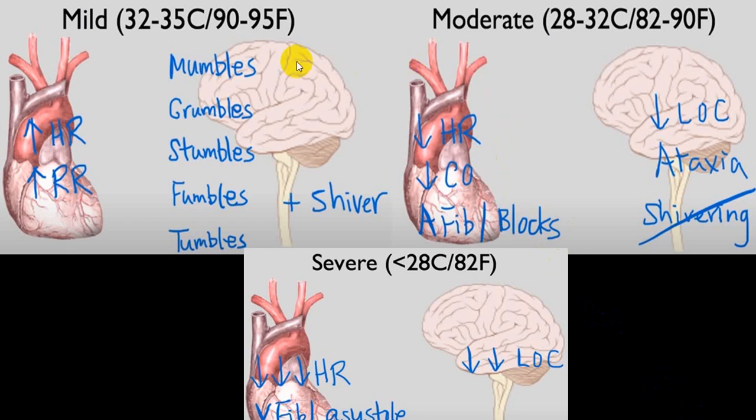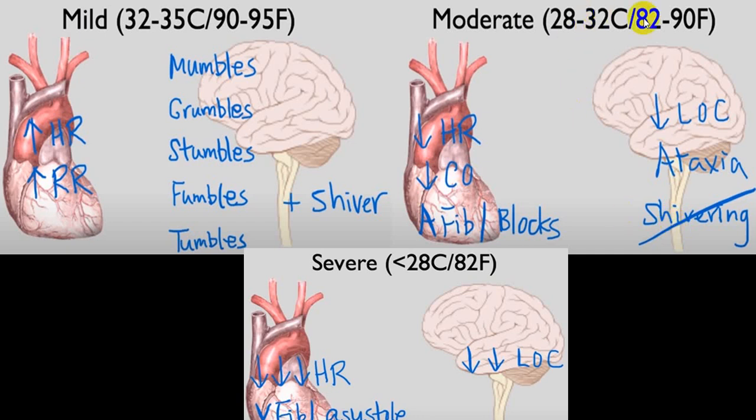So there is another way to explain. In a mild variety, there is tachycardia, tachypnea. So they say mumbles, grumbles, stumbles, fumbles, tumbles, plus shivering. That is very characteristic of a mild variety. In a moderate variety, now heart rate falls, cardiac output falls, and you start developing arrhythmias, as well as over the CNS, decreased level of consciousness, ataxia and shivering.